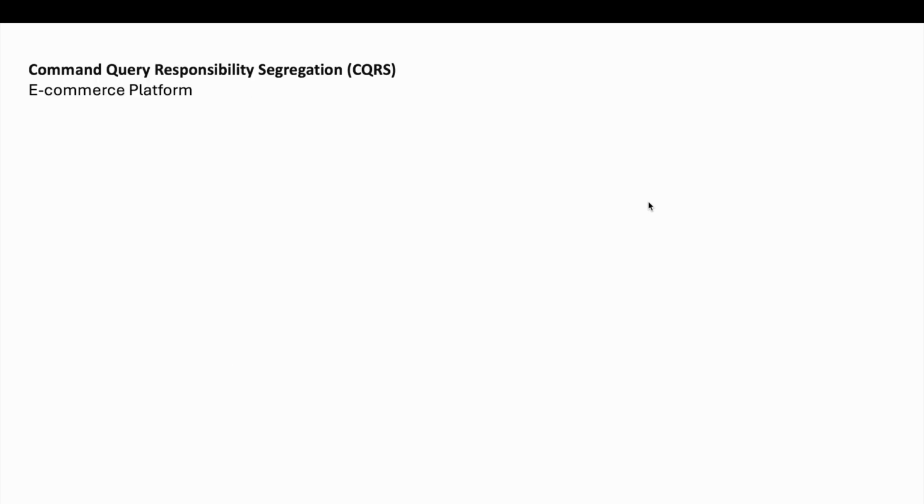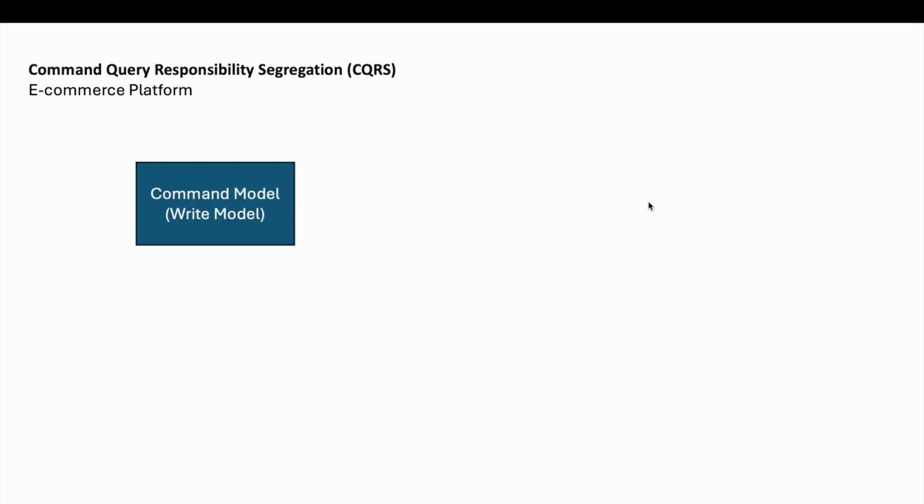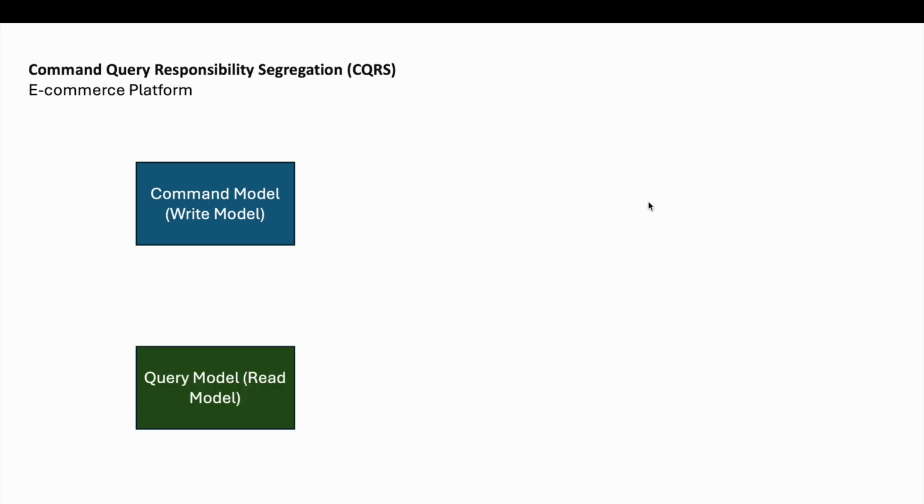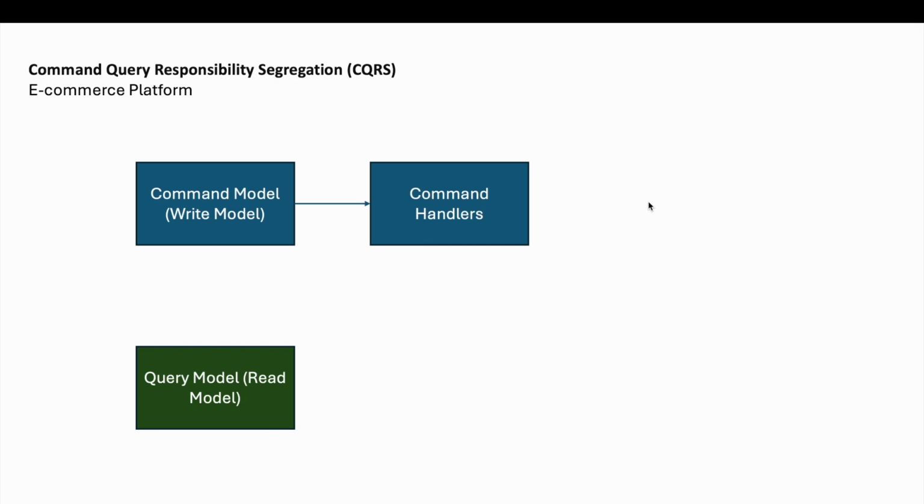Let's look at an example where we consider an e-commerce platform implementing CQRS. Now, the command model manages all updates related to user information, order placements, and inventory updates. We have the query model, which provides various views for different users, such as personalized product recommendations, order histories, and real-time inventory levels. And then we have the command handlers, which will validate and execute operations like placing an order, which involves checking product availability and processing payments.